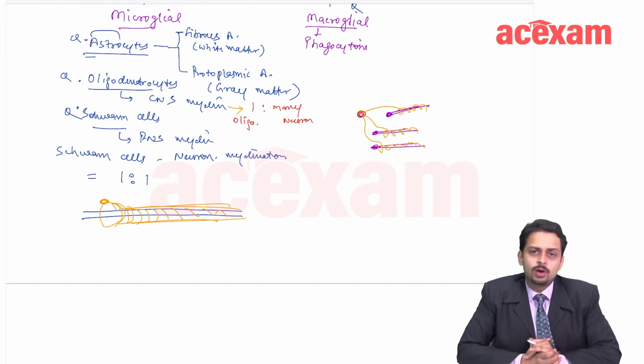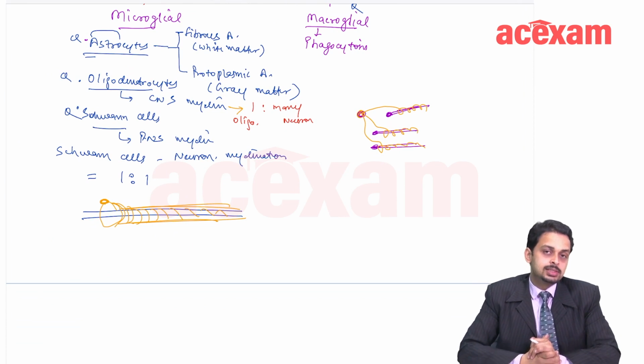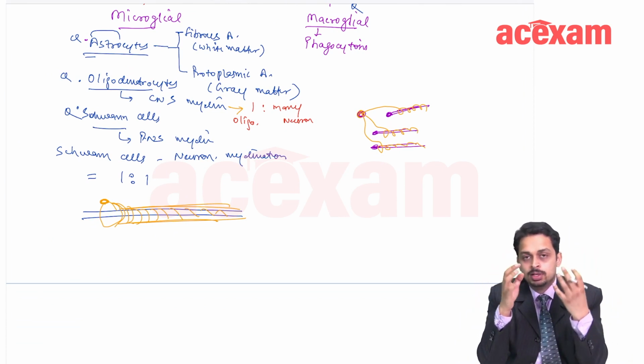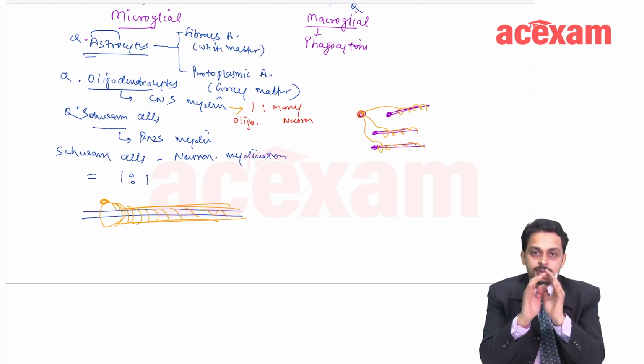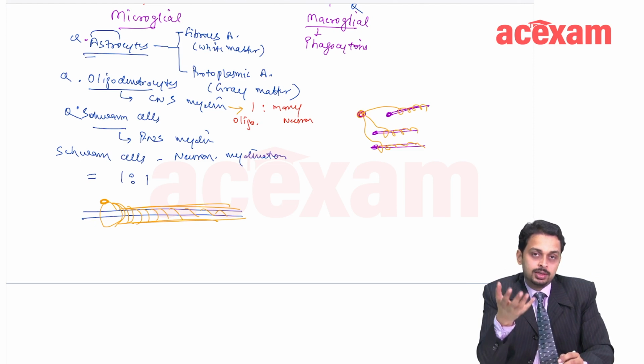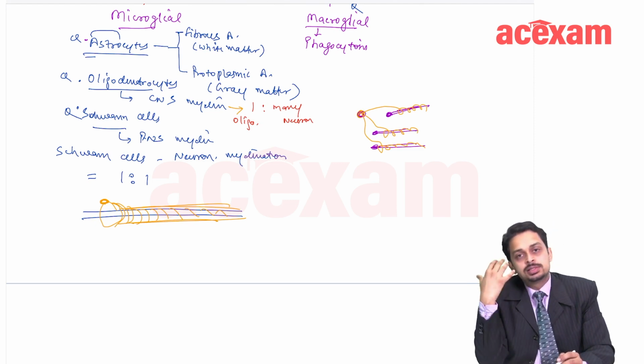And how does this help? CNS is there in the skull or vertebral column, so CNS has a limited space. So, fewer oligodendrocytes will help in accommodating more cells in this limited space.